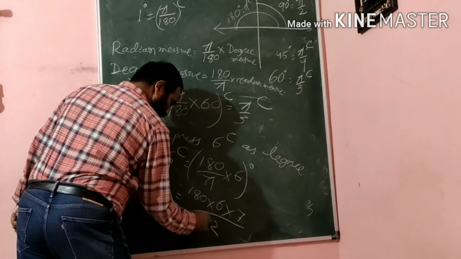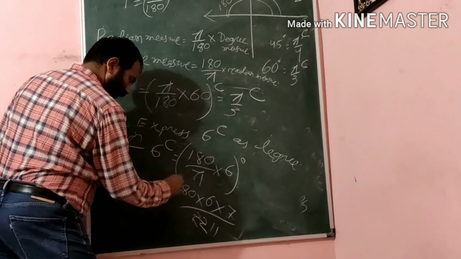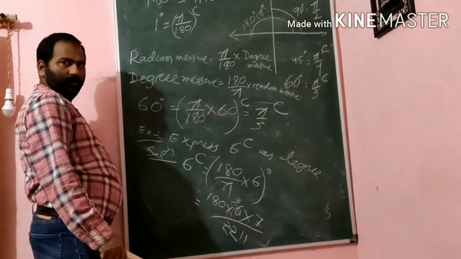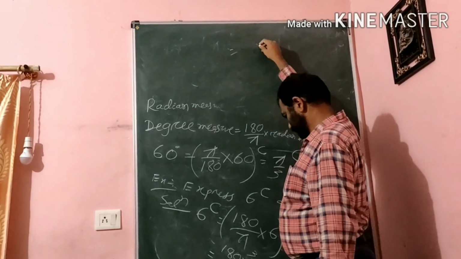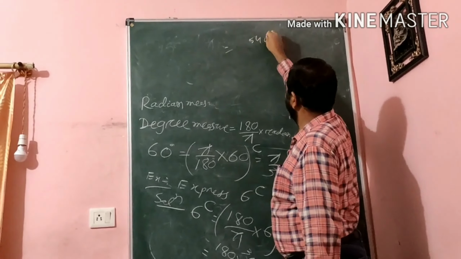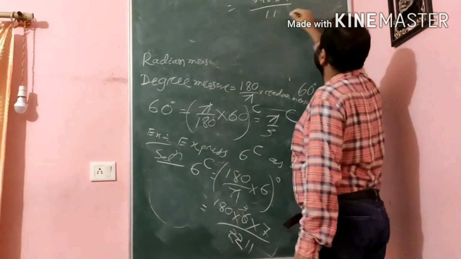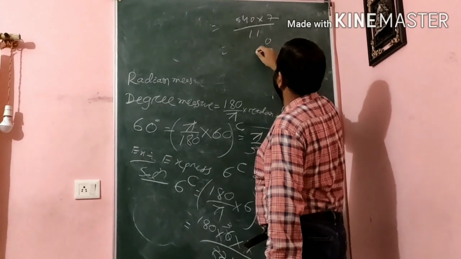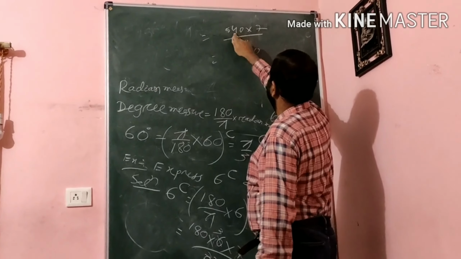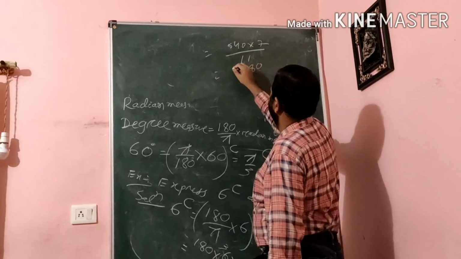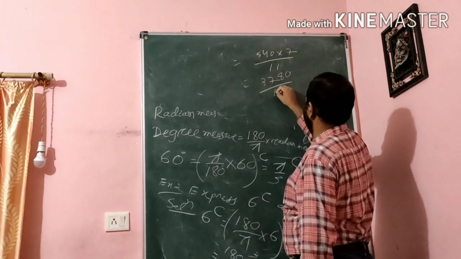So here I will cancel 2 into 11 and here 2 into 3. So the final result will be equal to 540 into 7 by 11, so it is equal to 3780 by 11.